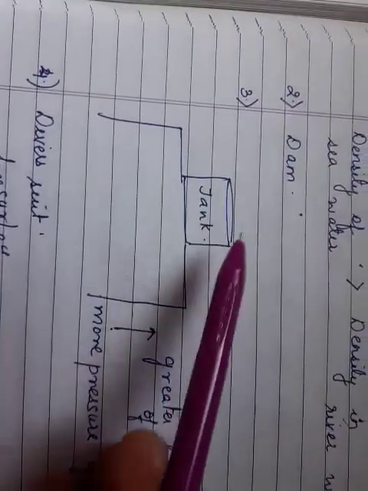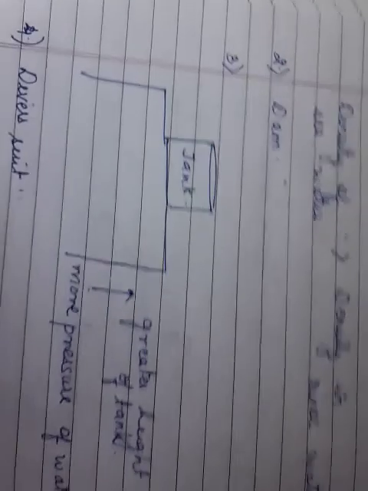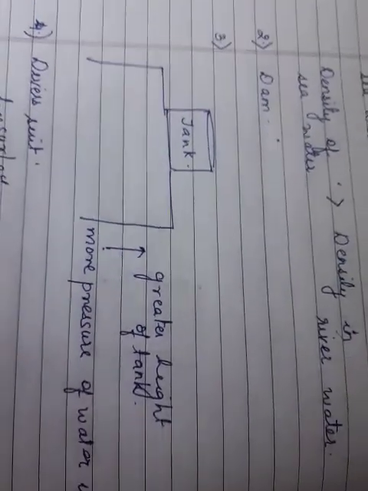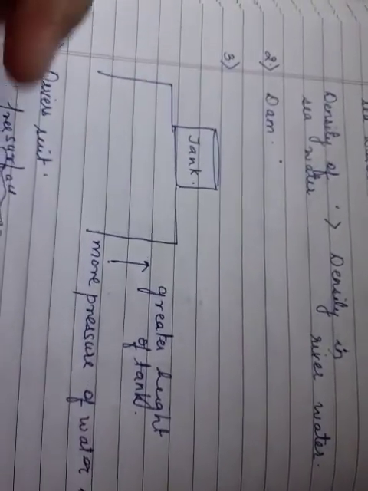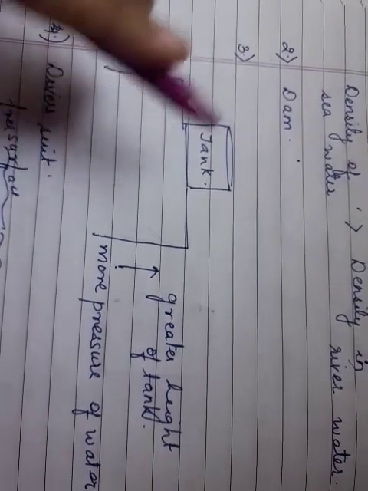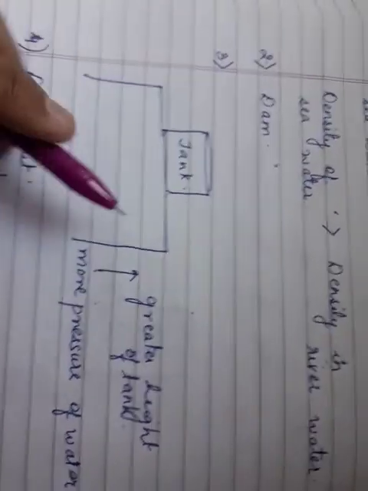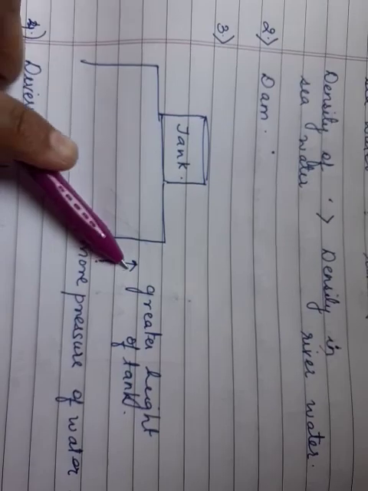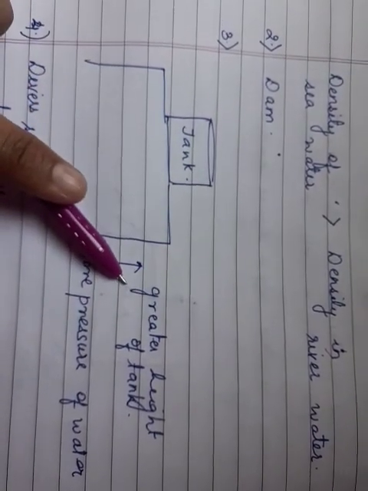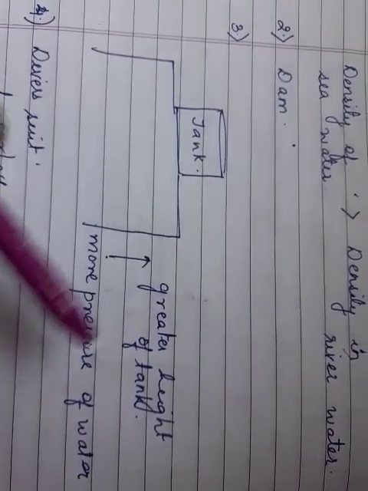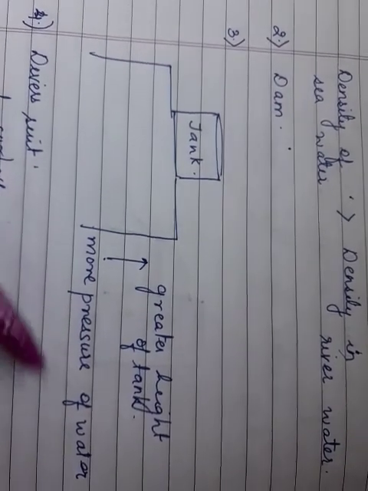Then the next example is about the water tank. You must have seen in your apartments or in some buildings that the tank is always at the top of the building. Now why is it at the top of the building? The reason is that as the height of the tank increases, more pressure will reach the taps of the house.